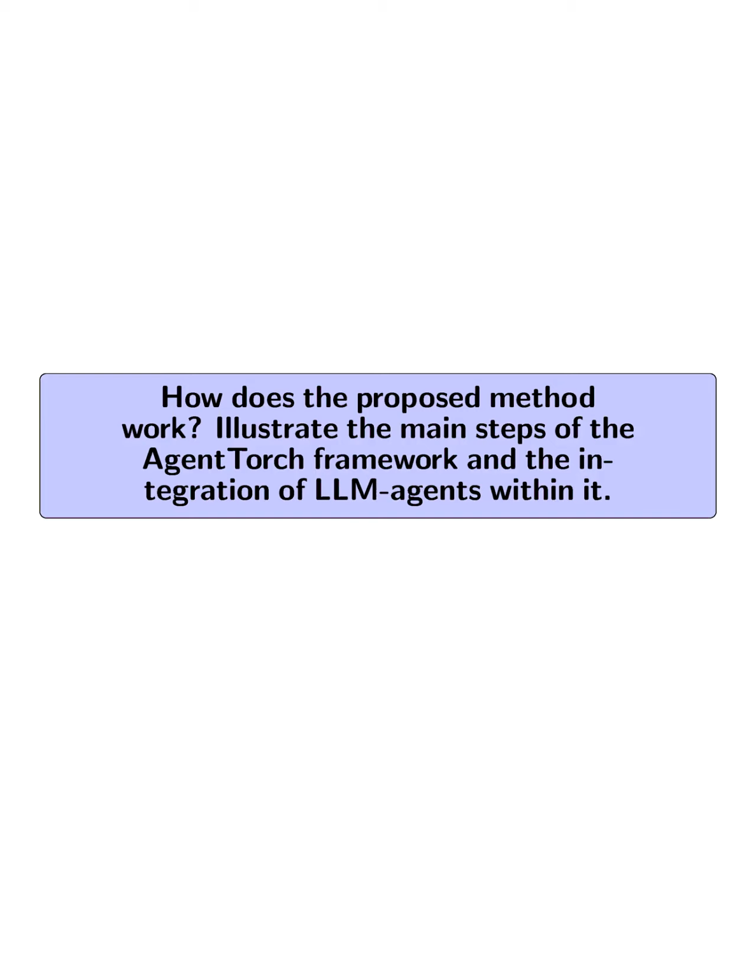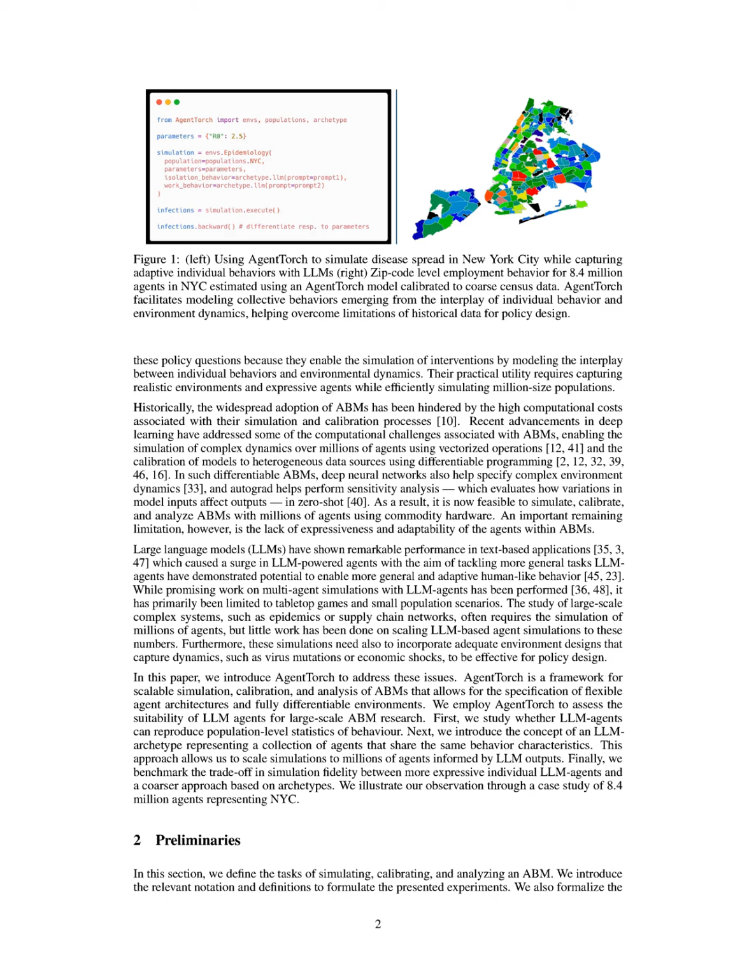How does the proposed method work? Illustrate the main steps of the AgentTorch framework and the integration of LLM agents within it. The proposed method AgentTorch operates by enabling the scalable simulation, calibration, and analysis of agent-based models, ABMs, with the integration of large language model, LLM agents.